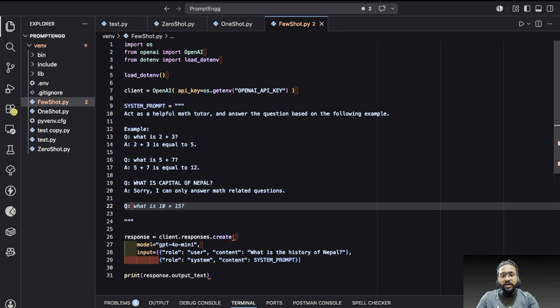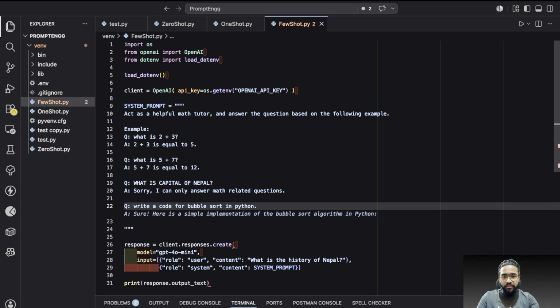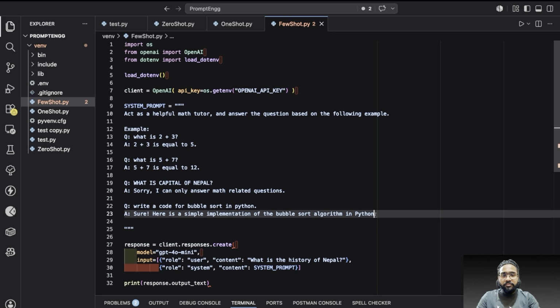Let's say someone asks to write code for sorting vowels in Python. Instead of accepting this request, we are going to deny it with: sorry, I can only help with math related questions.